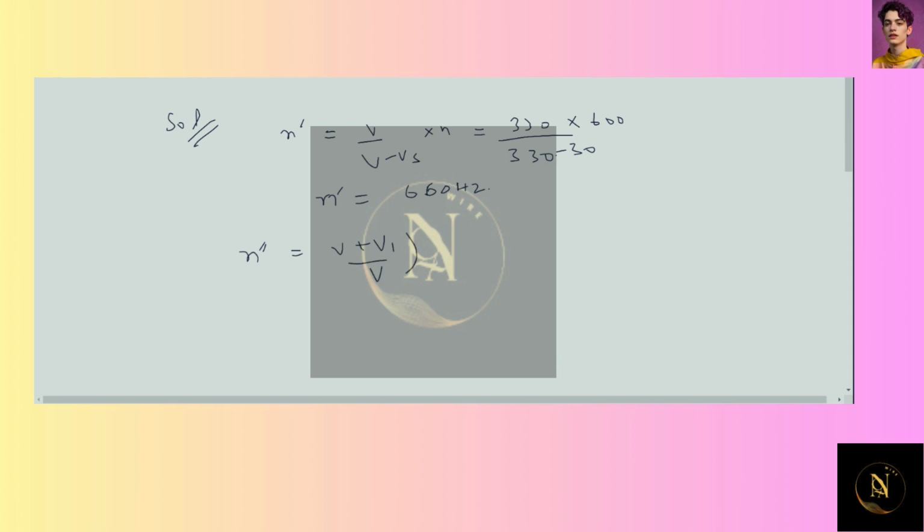over v into n dash. That is 330 plus 30 over 330 into n dash, which is 660. We get 720 Hz. That is option B in the question.